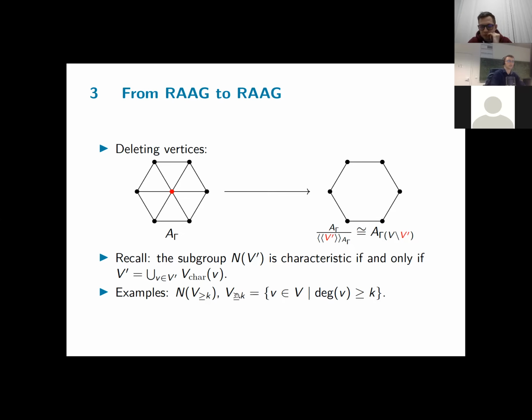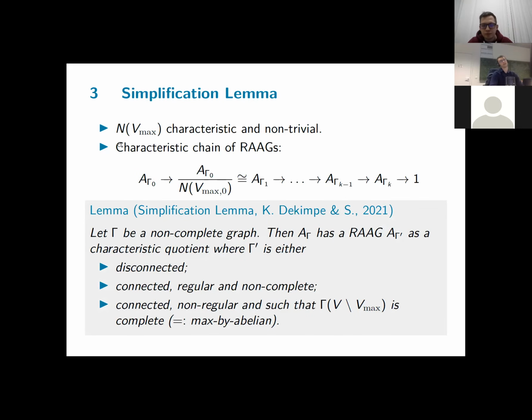And for one specific value of k, this yields a very useful characteristic subgroup, namely if you take for k the maximal degree of your graph. So you take then for V_max the set of all vertices of maximal degree. And the useful thing about this is, first of all, it's characteristic by the previous example. And second of all, it will always be non-trivial in the sense that there is at least one vertex contained in this set. Since your graph is finite, there is always a vertex of maximal degree. So we can always divide it out, or mod it out, on the level of groups.